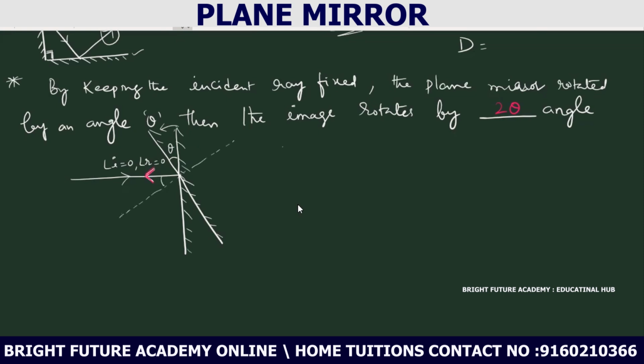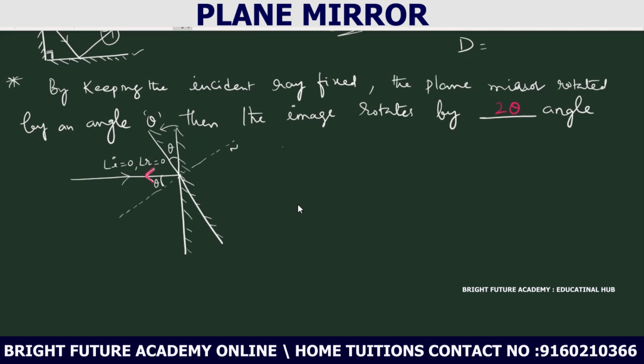This is the theta angle here. This is the normal. So this angle is actually the angle of incidence now. This is the incident ray, and this is the angle of incidence. So how will the reflected ray be? The reflected ray will go like this.